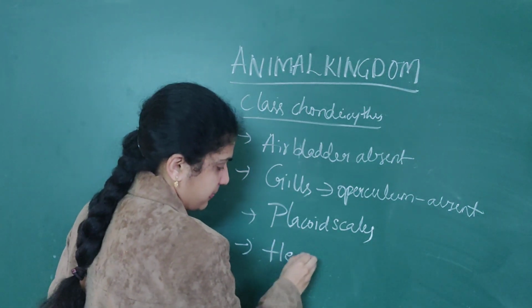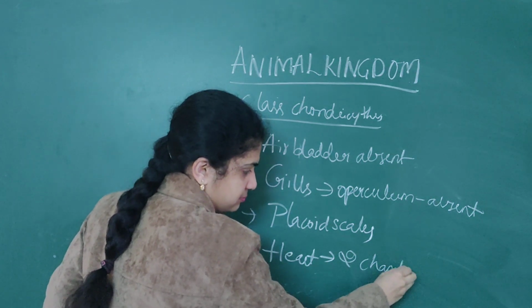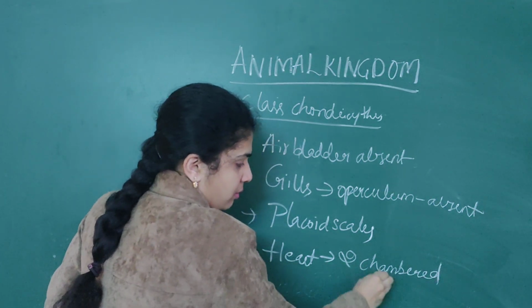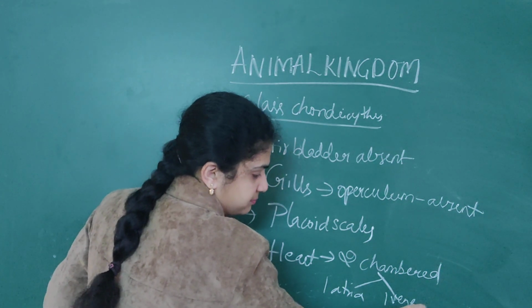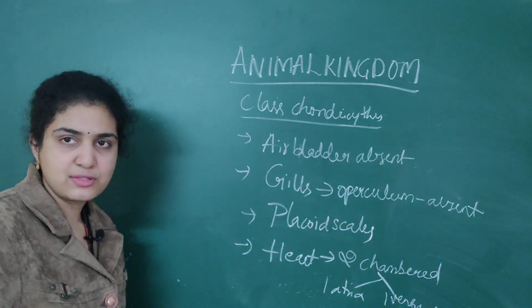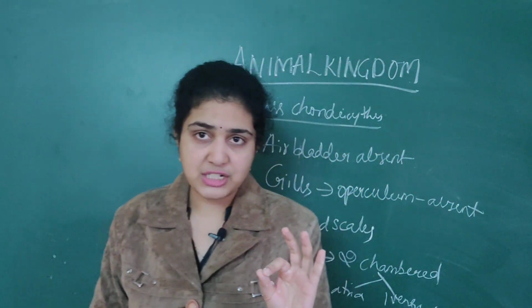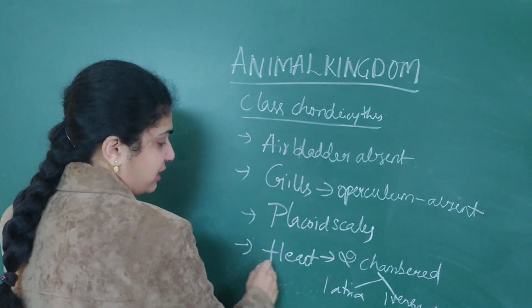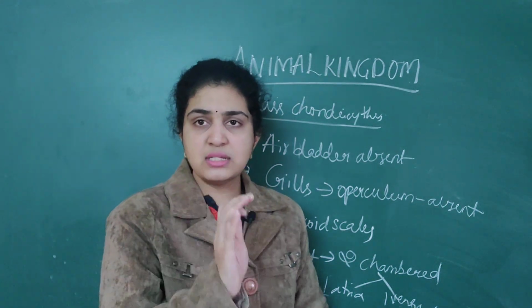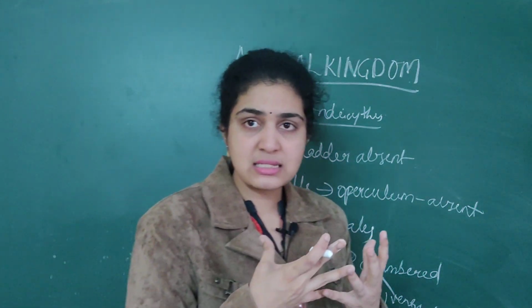So the heart is a two chambered heart, with one atrium and one ventricle. For us humans, there are two atria and two ventricles, but for all fishes it is a two chambered heart, that is, one atrium and one ventricle are present for them. So this is about the heart.